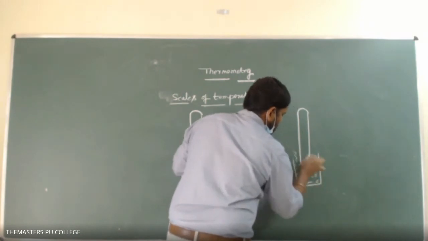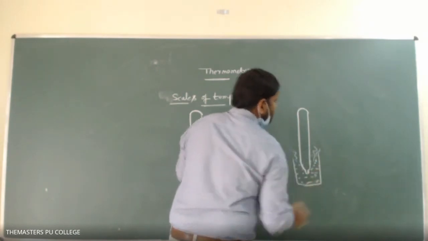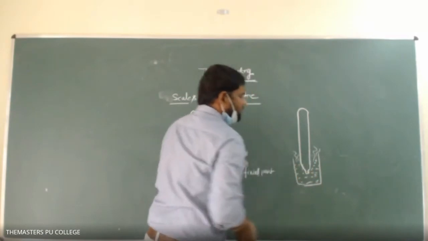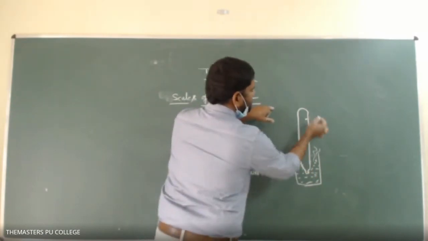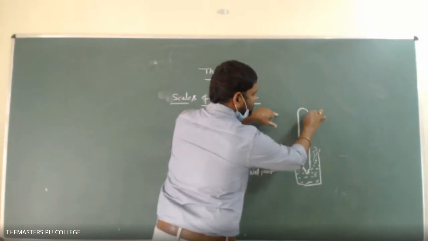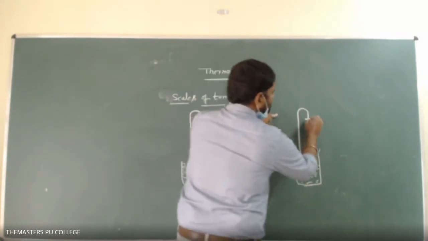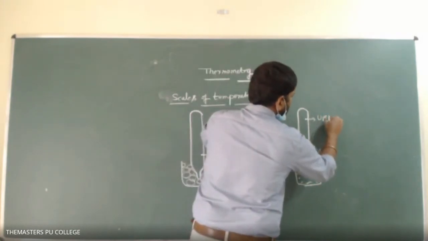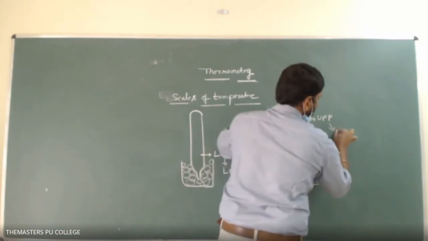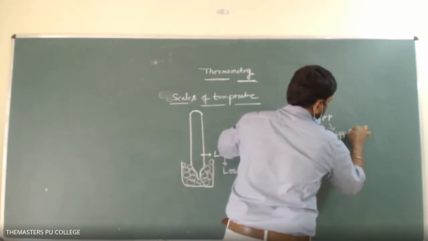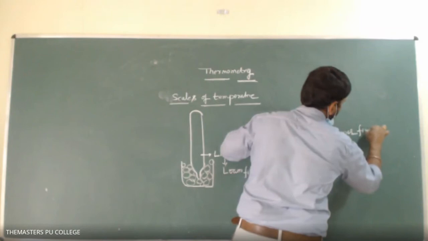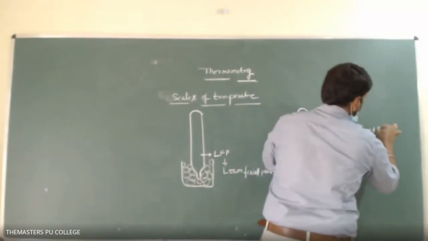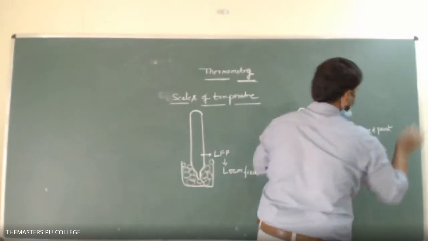At the point when the water is boiling, at that instant, this is the level of the mercury which we have marked. This is known as UFP, the upper fixed point.